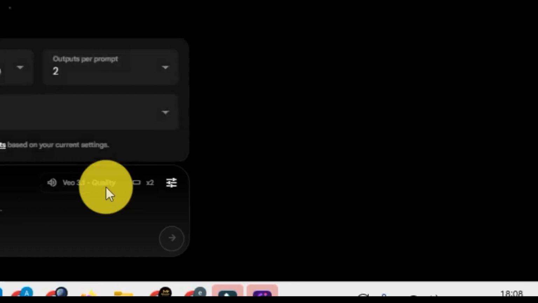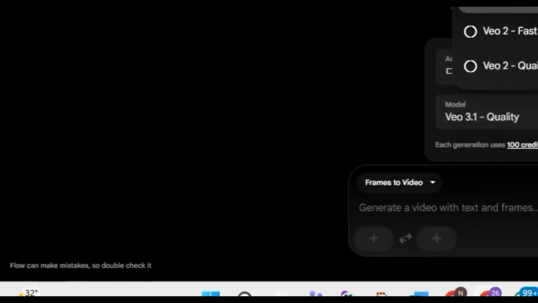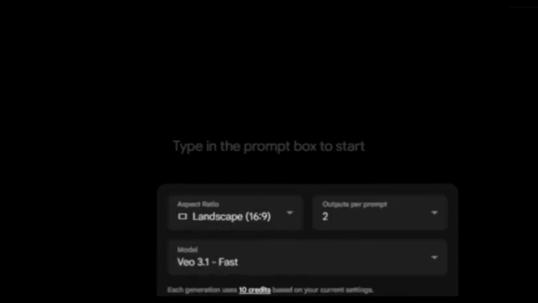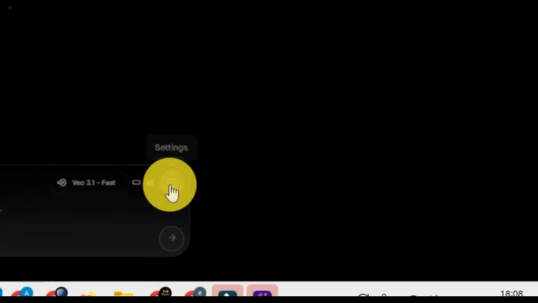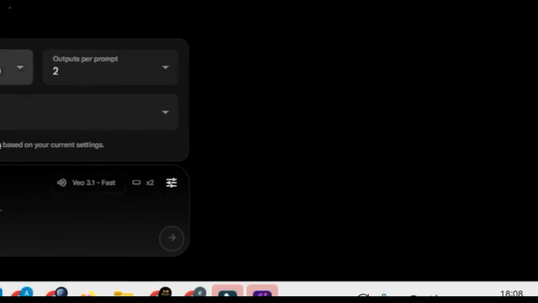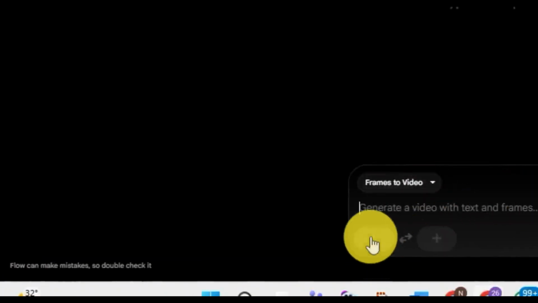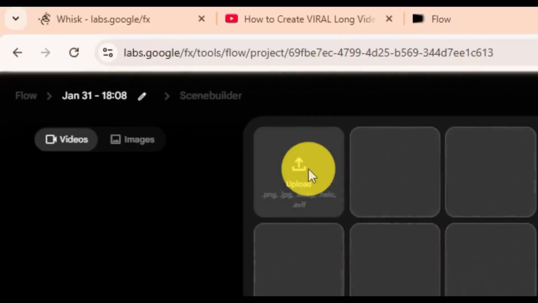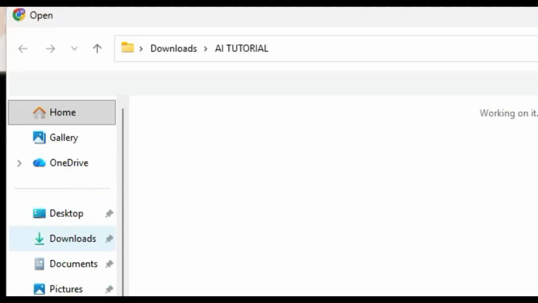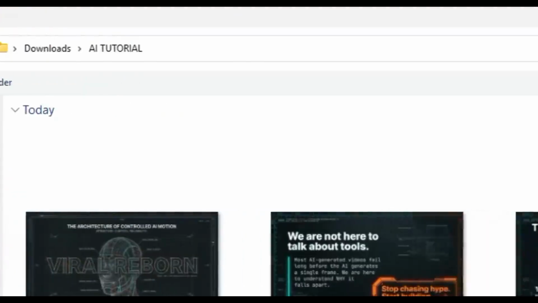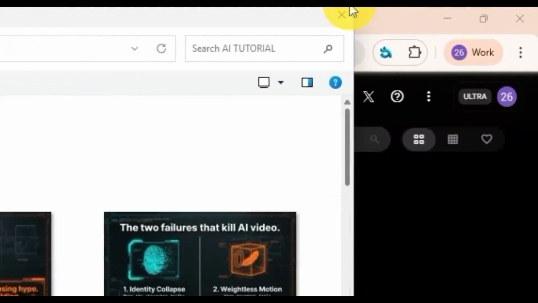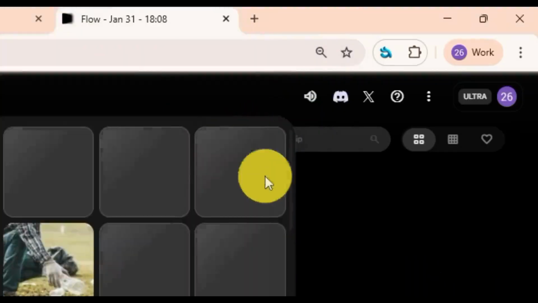Now let's use View 3 fast. Then I need the landscape 16:9. 2 outputs, just 10 credits. So let's now go and upload that image that we have worked on, that we have created in Vue. Now we can create the same image here too. As a matter of fact, for us to see the difference between what Vue 3 can